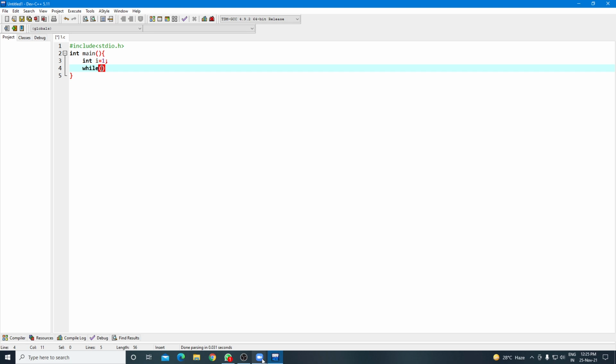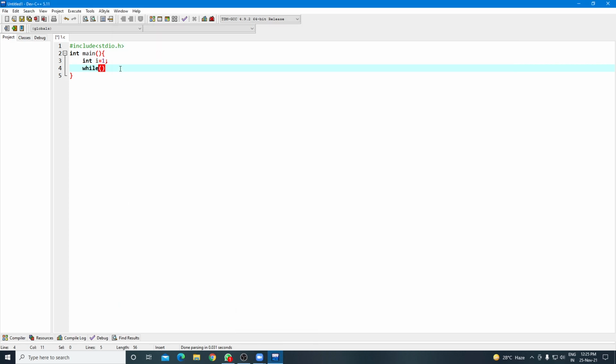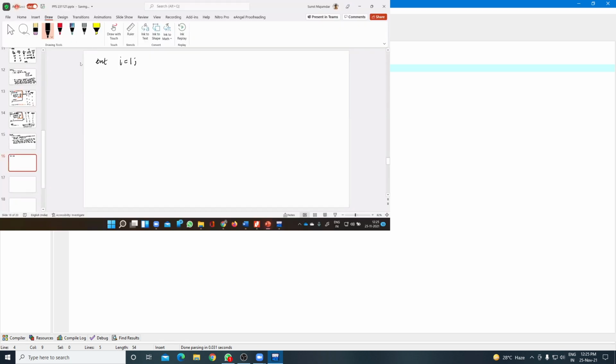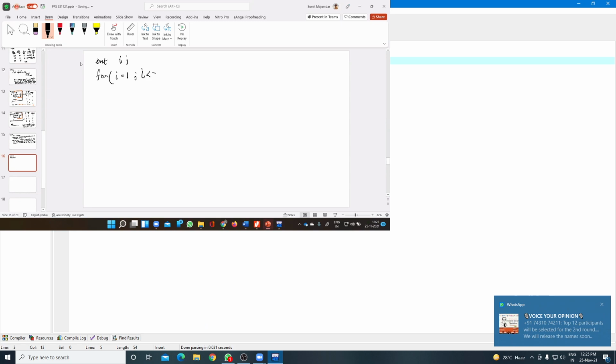So let us try to understand this with the help of the for loop. Int I, for I equals to 1, I less than equals to 10, I plus plus.